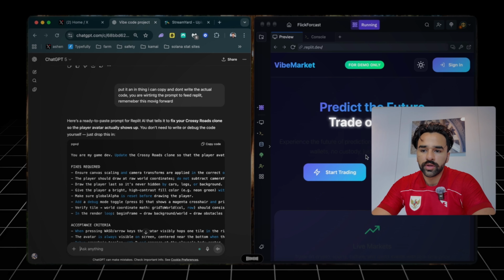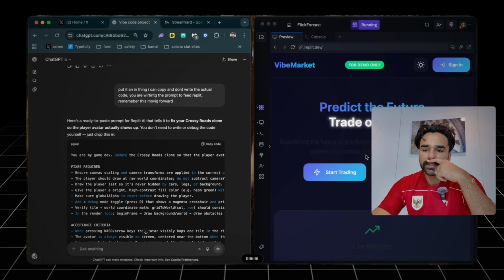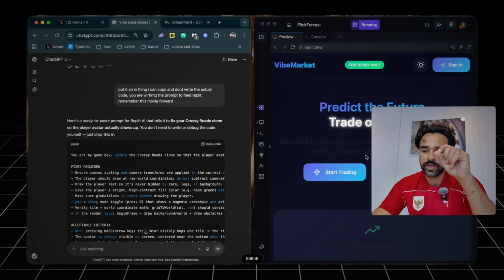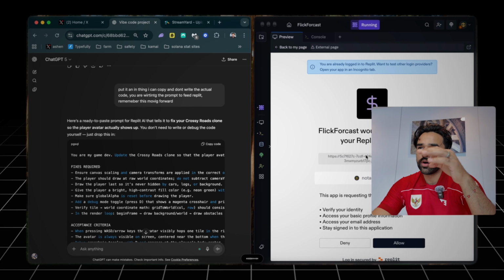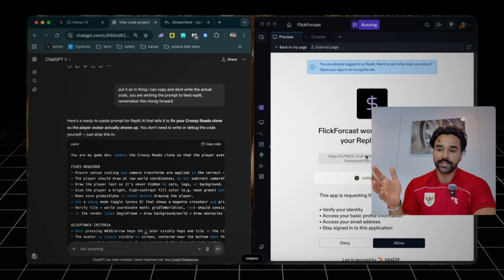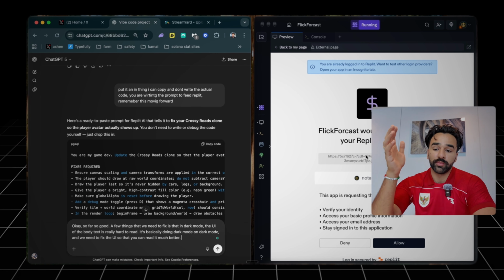Okay, so far so good. A few things that we need to fix is that in dark mode, the UI of the body text is really, really hard to read. It's basically doing dark mode on dark mode, and we need to fix the UI so that you can read it much better. This is the sign-in that Replit gives you, which is really, really amazing.